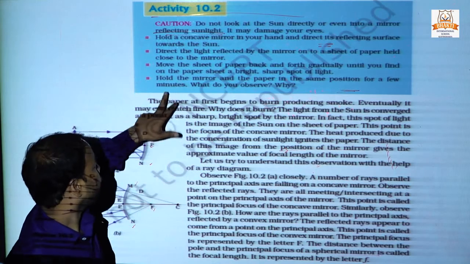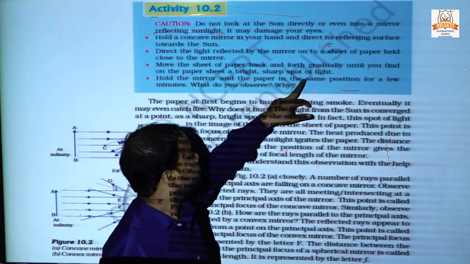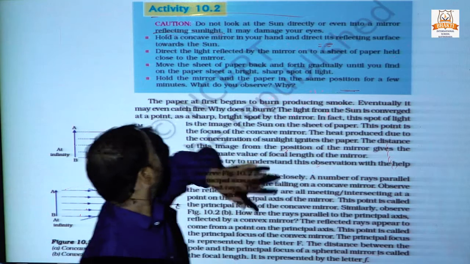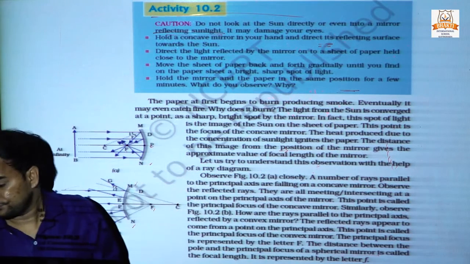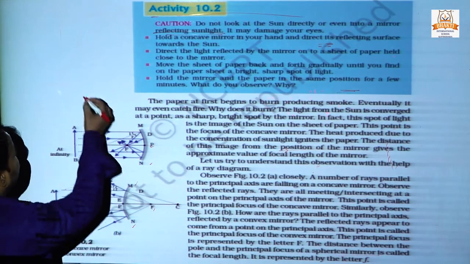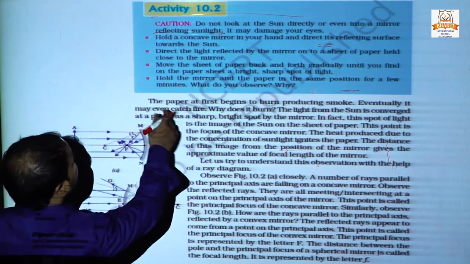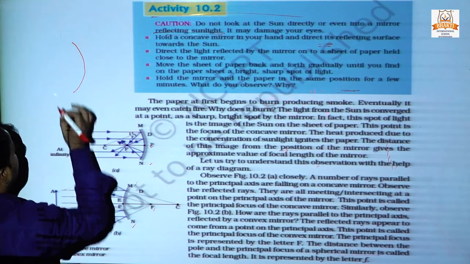Hold the mirror and the paper in the same position for a few minutes. What do you observe? So we observe, as we can see, there is a concave mirror. Concave mirror means like this.